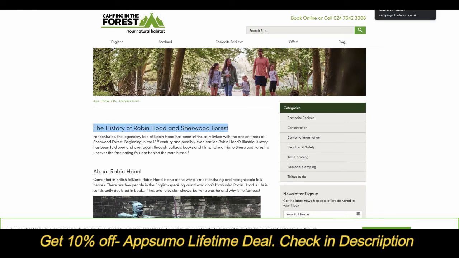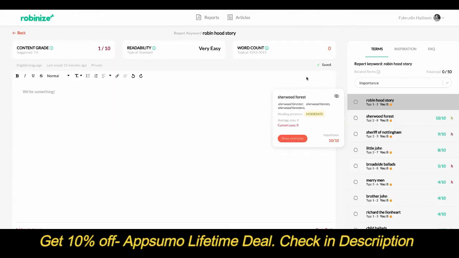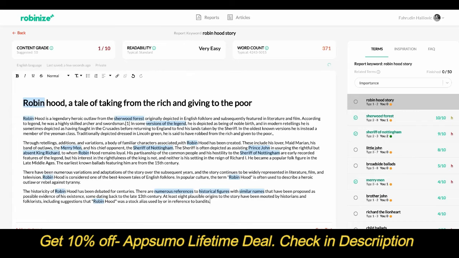And let's go back to our own system now. Let's close that down. So now I'm going to paste some content into our editor here just to show you how our application works. And I'm taking this content primarily from Wikipedia. And immediately you can see that the beauty of this system is that it automatically recognizes the terms from the right hand side and highlights them in our content because they are used.